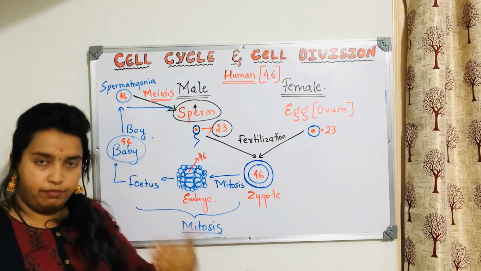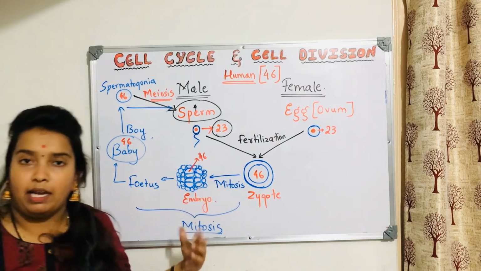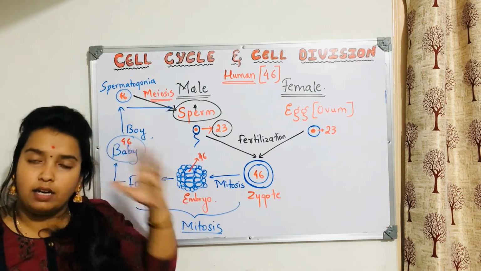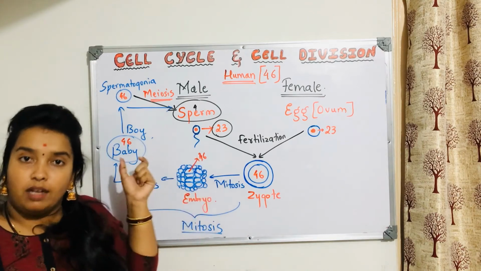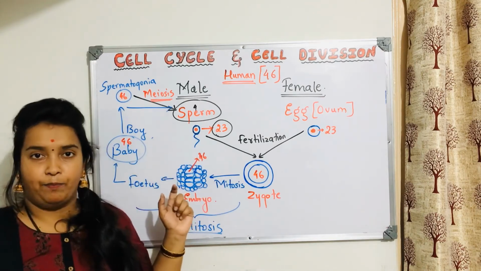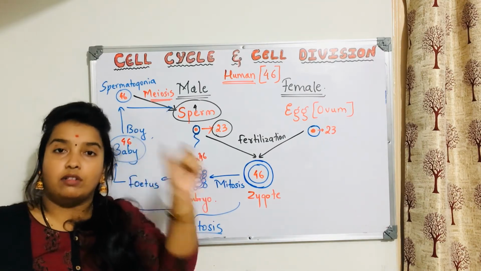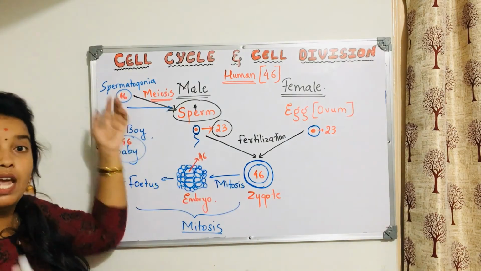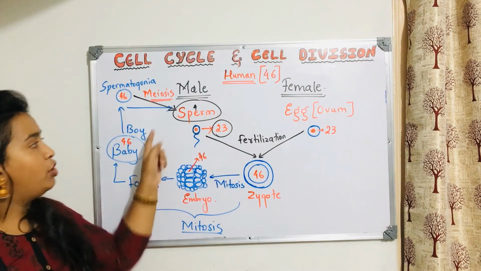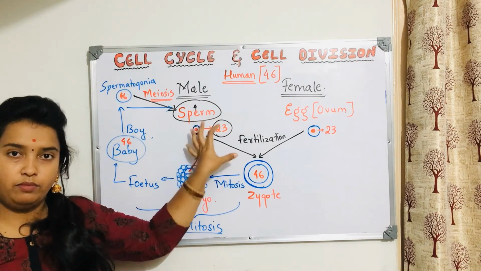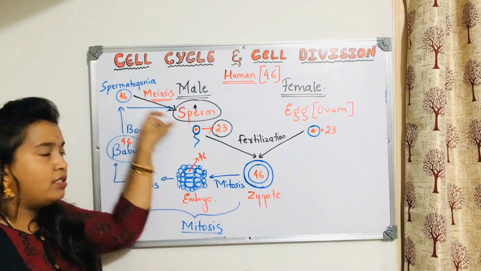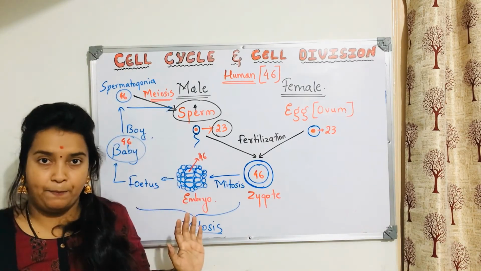Ultimately, when the child attains puberty, and starts producing the gametes, that time in that reproductive organ, the cells which are present undergo meiotic division to form the gametes. Clear? So where mitosis is happening and where meiosis is happening, I think this is clear.